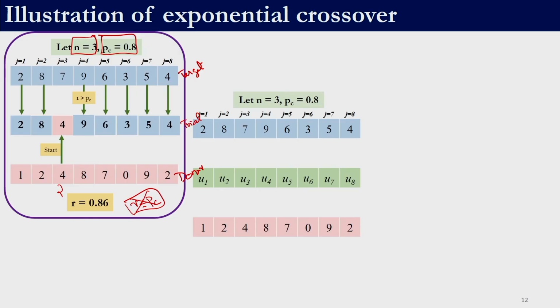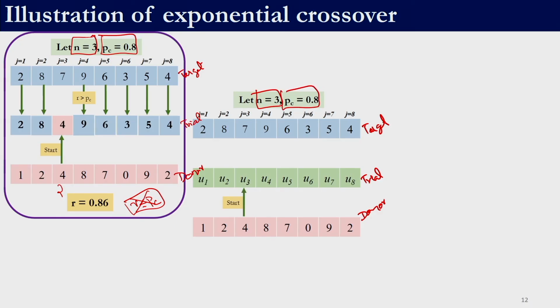For the second case, this would be our target vector, this is our trial vector and this is our donor vector. In this case again, let us assume that we start with 3 and our crossover probability is 0.8.